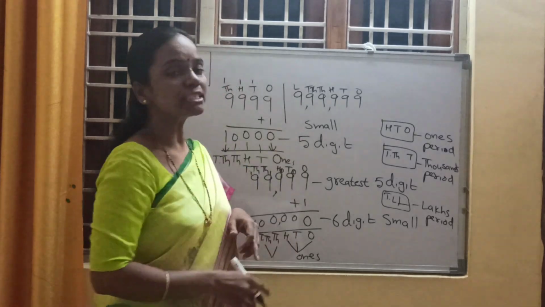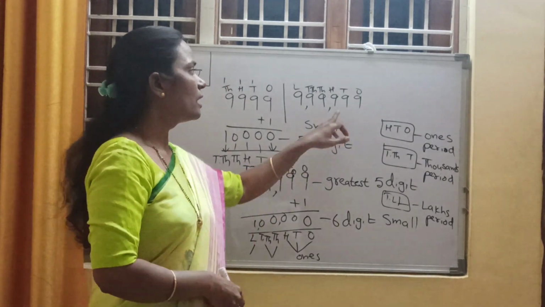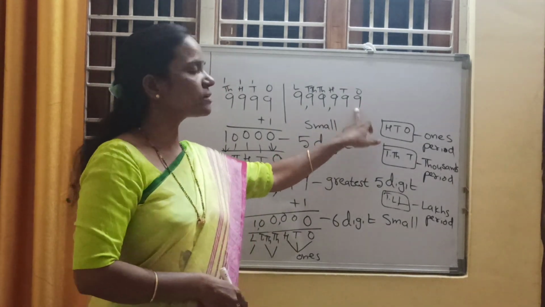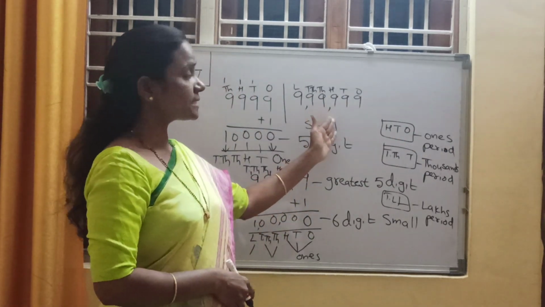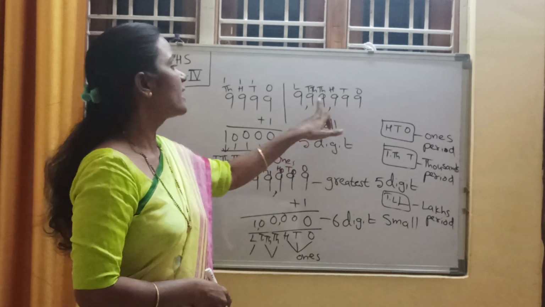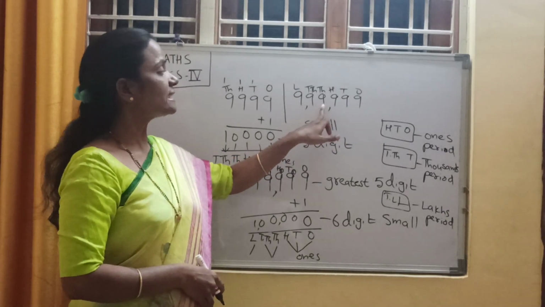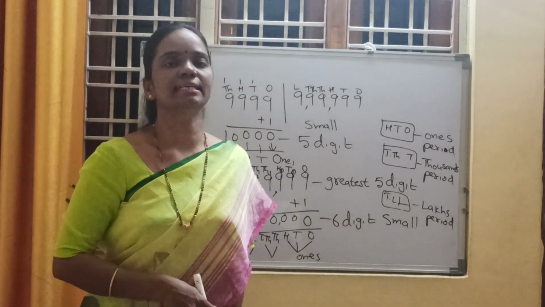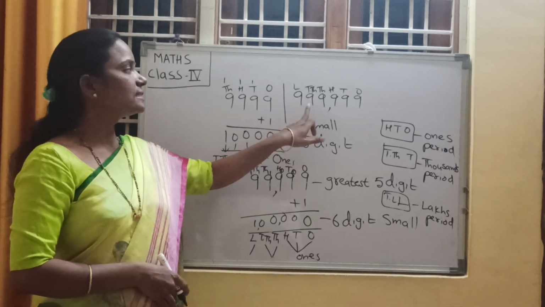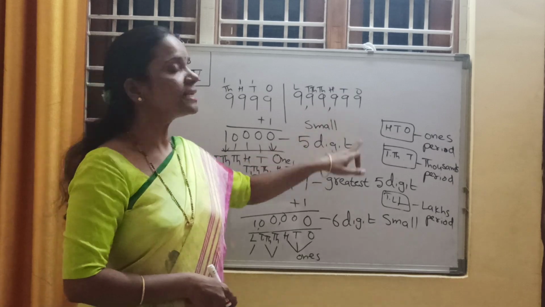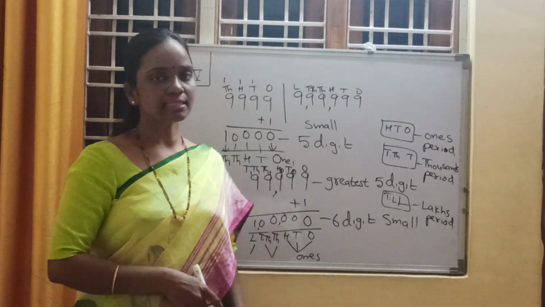After the thousands period we need to put a comma, and these three together form one group, that is the ones period. So this is the greatest 6-digit number, 9,99,999. 9,99,999 is the greatest 6-digit number.